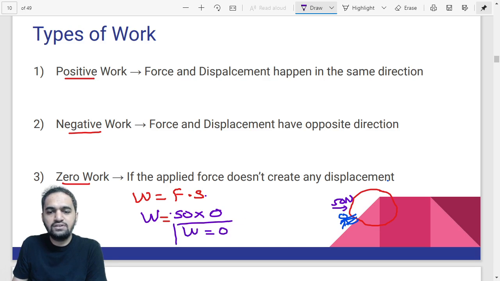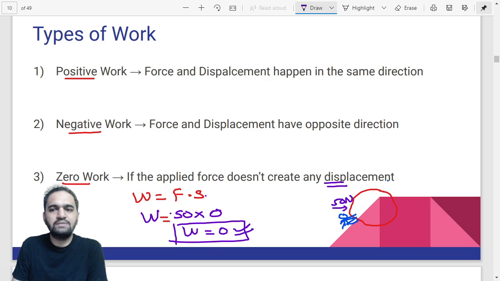So that means work becomes zero if the displacement is 0. Understood? So zero work, if the applied force doesn't create any displacement, then that is called zero work. What about positive and negative work? See, this happens only if, let us talk about positive work.